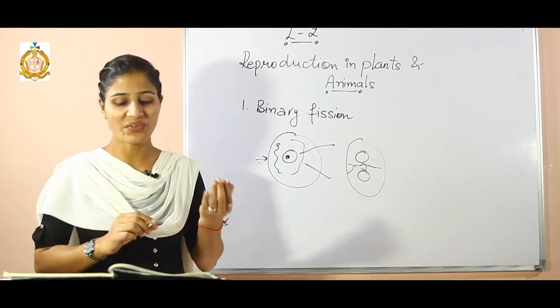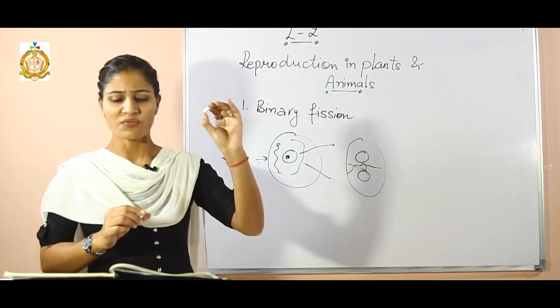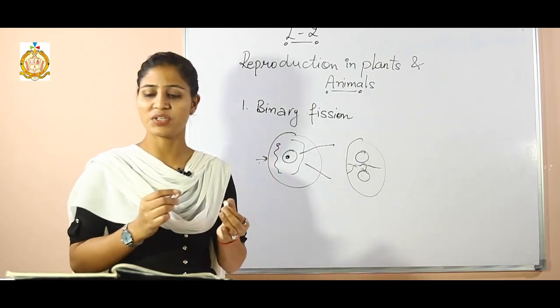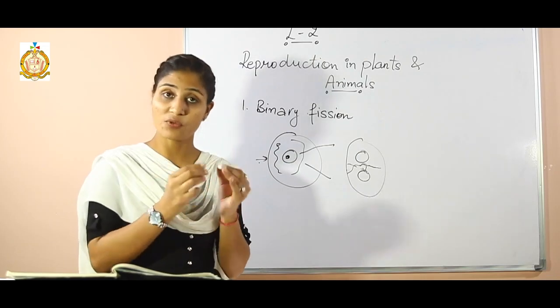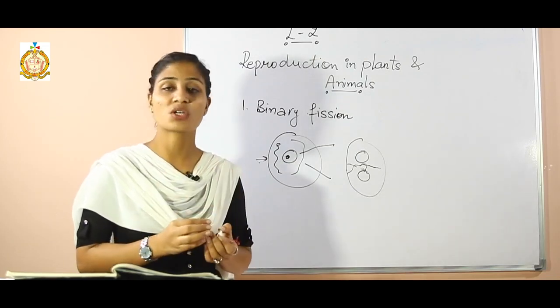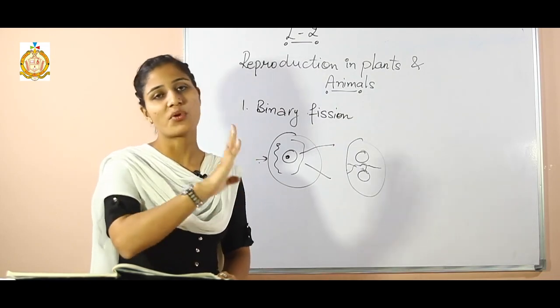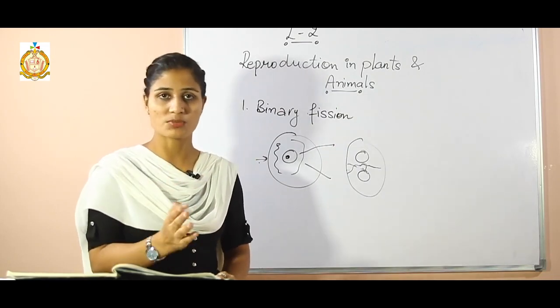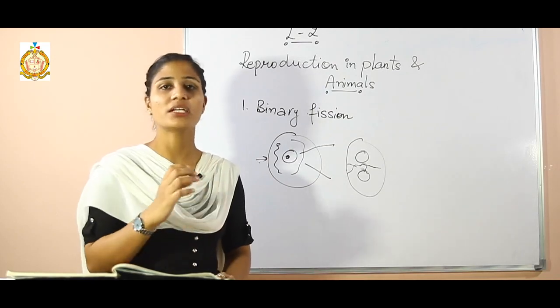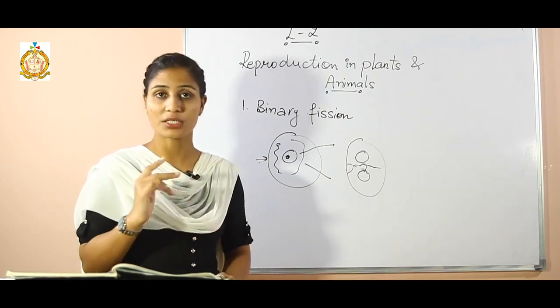So that is known as fragmentation. Fragmentation we are seeing in fungi. In a few fungi, and even in flatworms, you have seen that from any part of the parent's body there is a formation of a new organism. So in that way they reproduce asexually and produce new young ones.